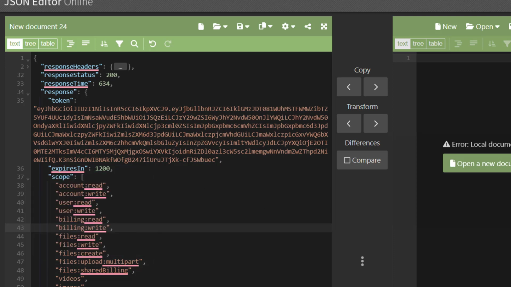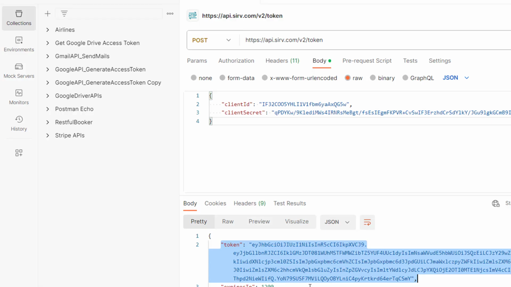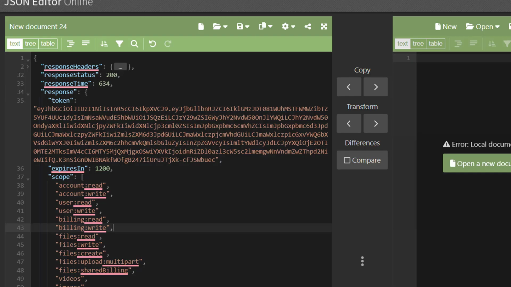If you see the response in Postman, you can see this is the actual response where we have token, expires in and scope. Same thing we can see here as well. So if we call any feature file inside another feature file, and that callable feature has some API, then it will generate some data which are related to response, like response headers, response body, response time. We already know that in Karate we have inbuilt variables where these data are stored. So calling the feature file will return you all those data as well.